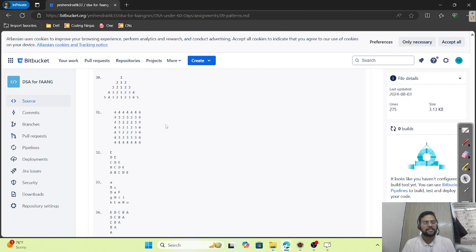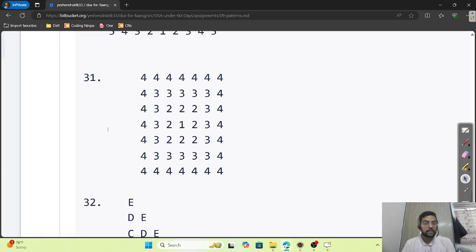Okay, so now let's finish this pattern programming series by solving one last Google pattern program. This is the program asked by Google, and one of the hardest patterns. It is considered in the hardest category. It's a ninja pattern program.